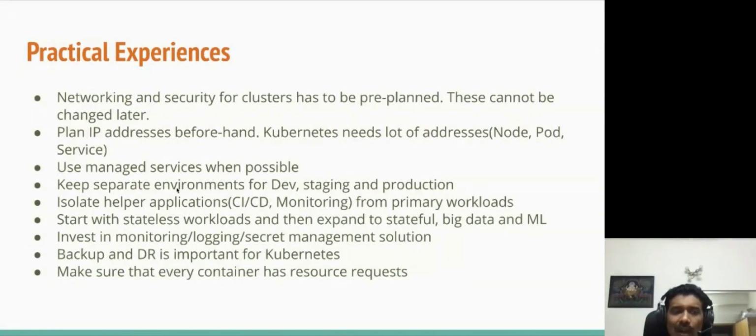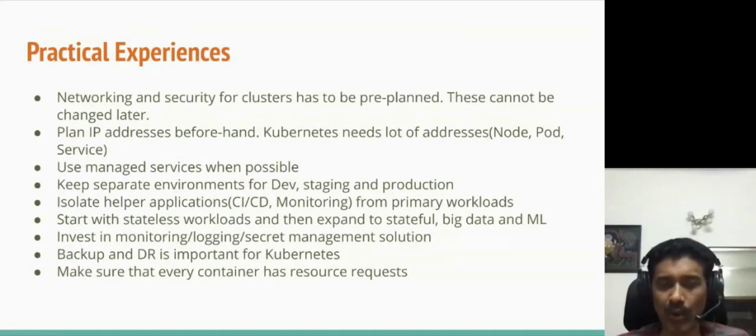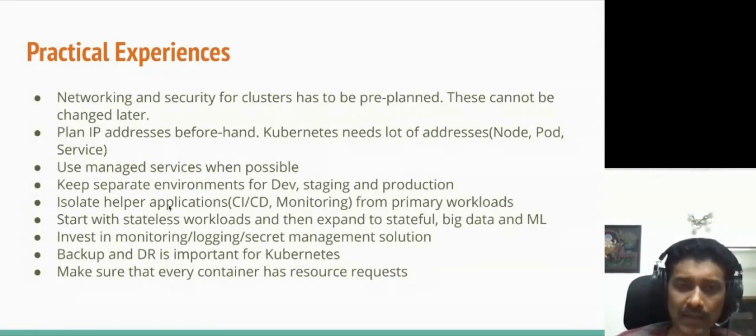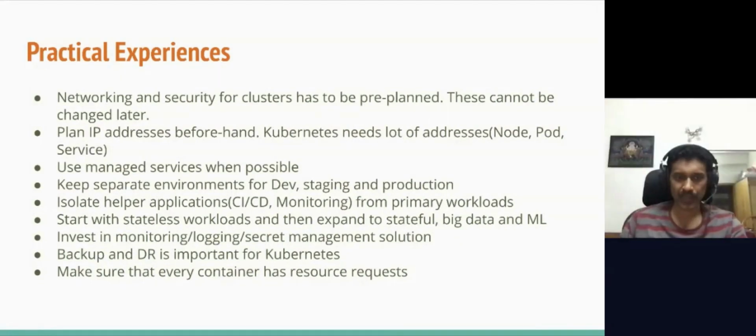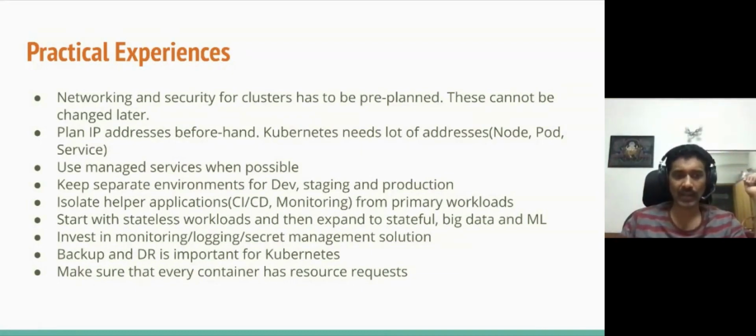The fourth one is about having separate environments for your development, staging, and production, right? Don't mix all of them in a single cluster. It's okay to even have them as separate namespaces, but don't mix them together. The fifth one is isolate your helper applications. For example, if you have CI/CD or monitoring applications, don't put them in the same cluster as your regular applications. Put them in different clusters, so that one of them does not impact the other, right?